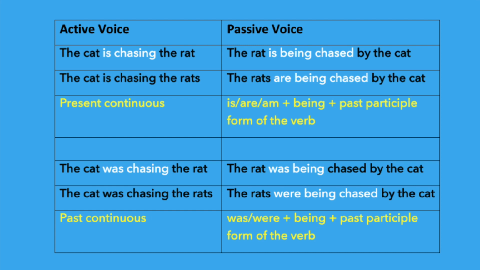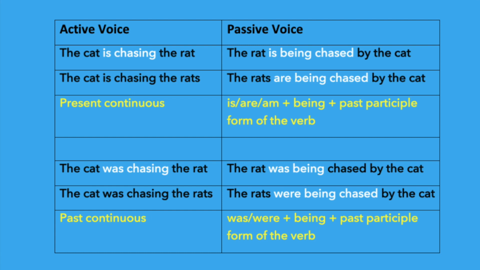See the next one. The cat is chasing the rat. What is the tense we used here? It is in the present continuous tense. The cat is chasing. So the answer will be the rat is being chased by the cat because we have to use is or are or am plus being plus past participle form. Here it is singular rat. So we used is being. If it is rats, it will be the rats are being chased. Okay.